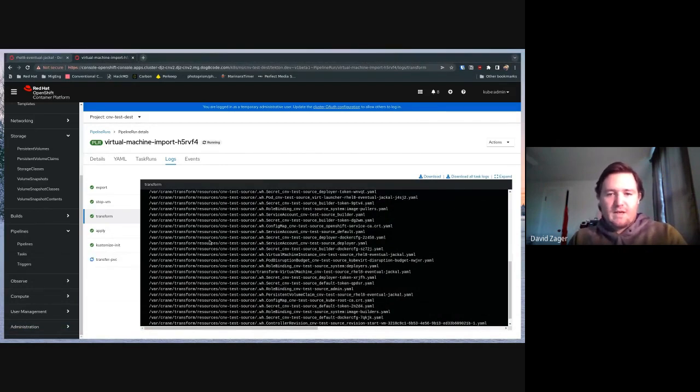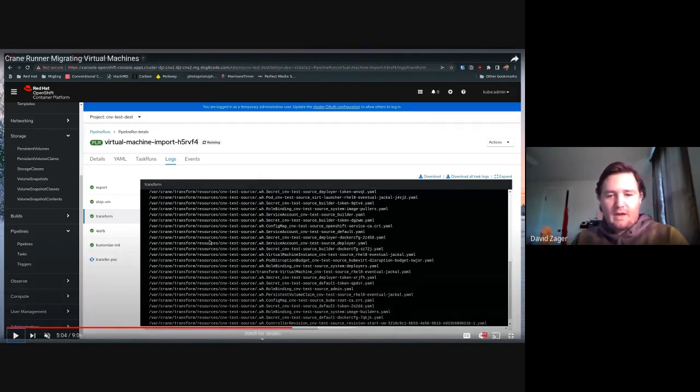The transform step, what we're doing there is we're whiting out all the things. So an example would be a virtual machine owns a bunch of resources. It owns the virtual machine instance. It owns the persistent volume claim. It has a data volume and a bunch of other resources that it owns. So we white those out. The only transform that survives here is the transform for the virtual machine.